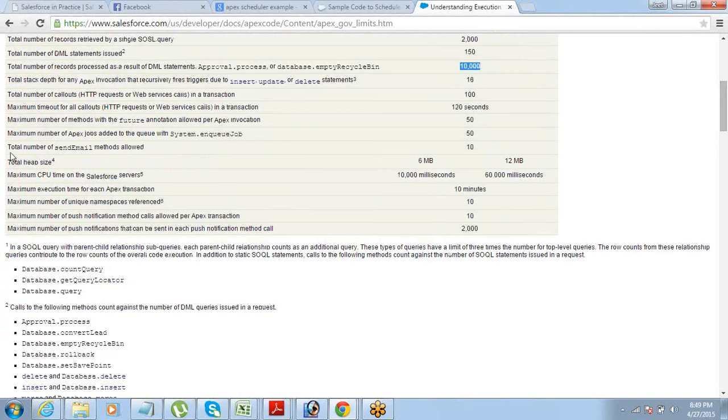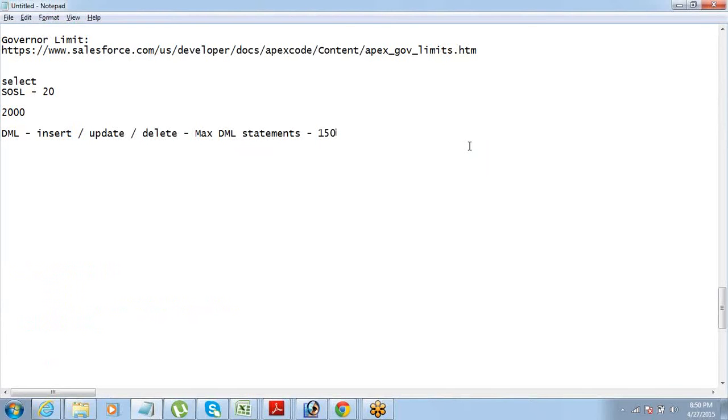Then you see this one: the total number of send email methods allowed. We use a send email method, I think in the last example we were talking about send email. Not more than 10 in one transaction. There is a daily limit also. So you cannot have too many send email methods being used. Again, if you have used send email inside a loop, chances are you will quickly hit the governor limit, right? So these are a few governor limits.